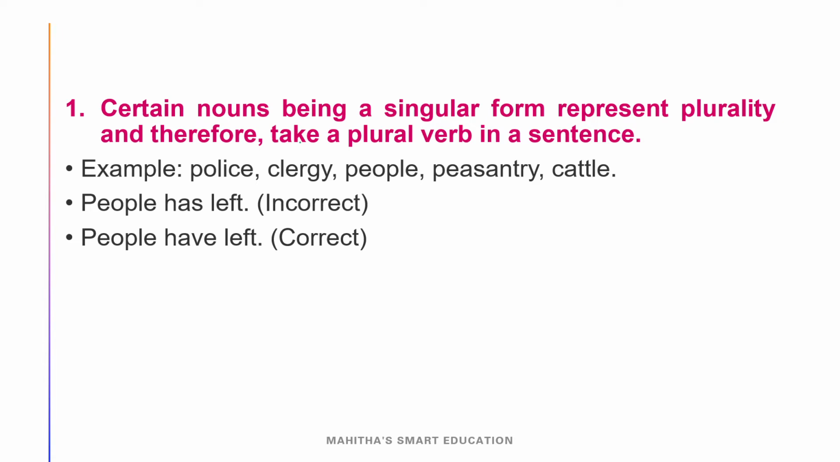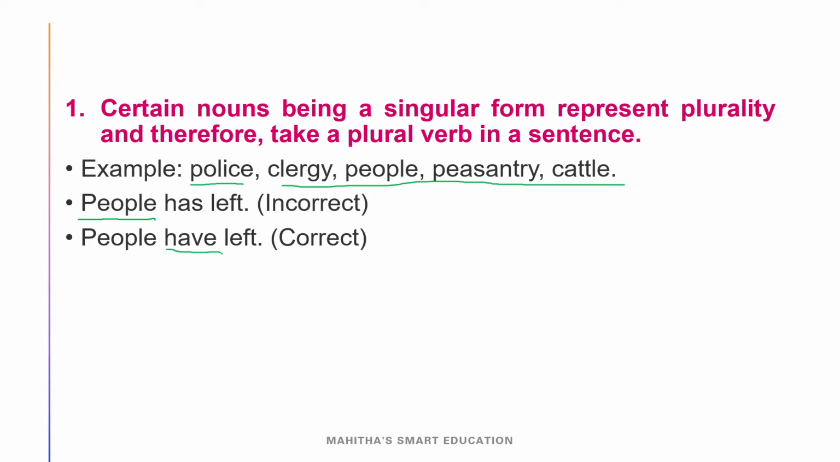First rule is certain nouns being in singular form represent plurality and therefore take a plural verb. Remember these words, very important: police, clergy, people, peasantry, and cattle. These words will take the plural form. So if the question is given like this, "people has left", then people will be taken as plural. People means not one person, it is a number of persons clubbed together to form people, right? So people means it is plural. So we have to use have.